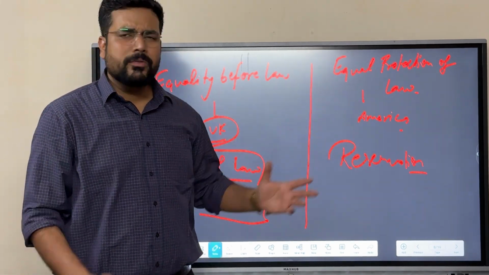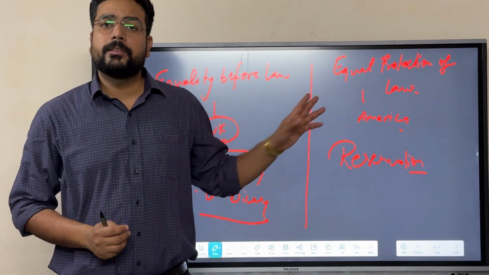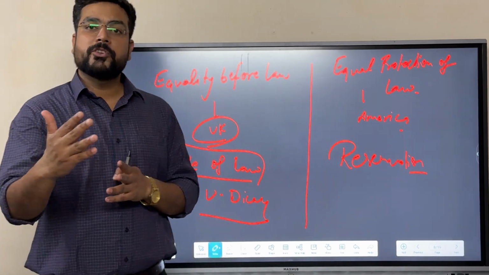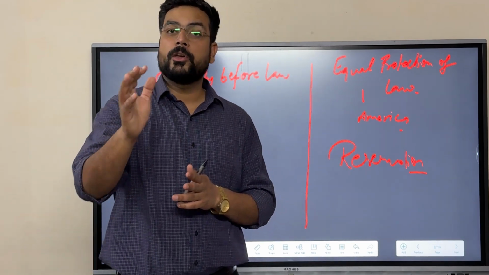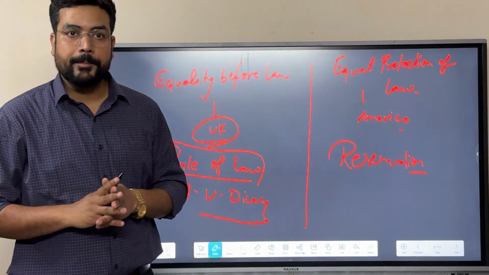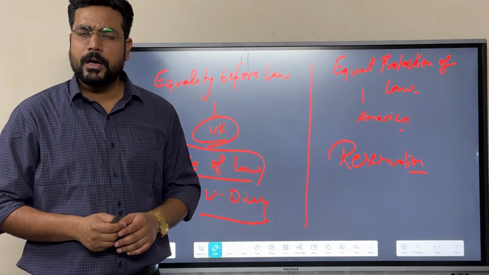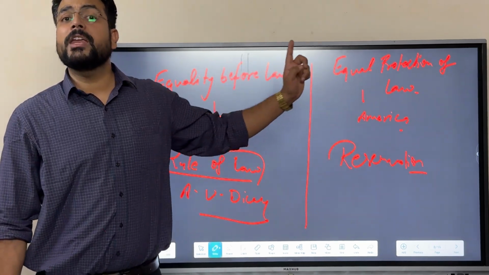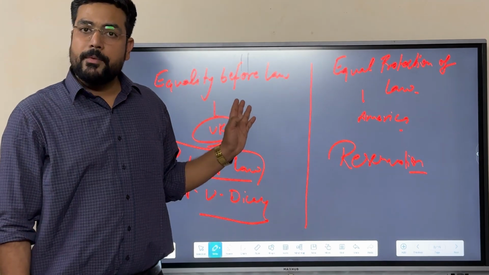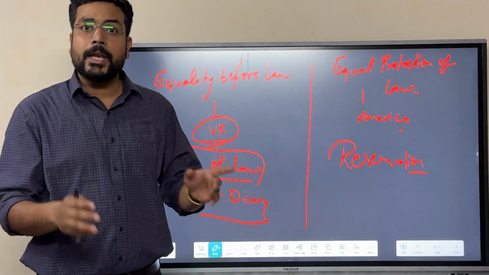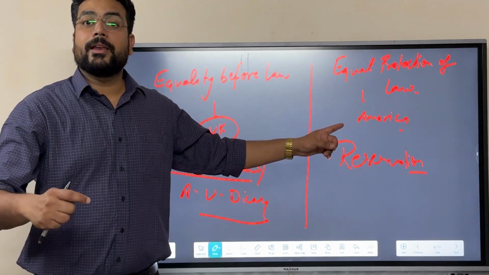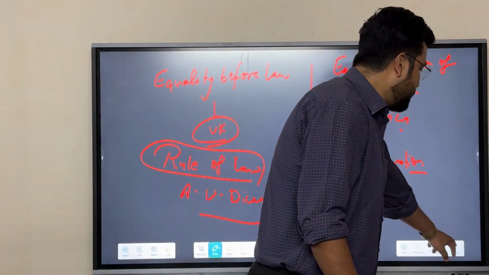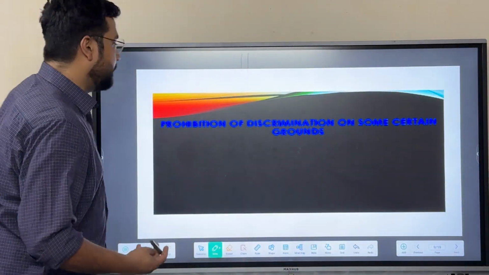And that's why this concept is very comprehensive, where it provides the reservation schemes or the upliftment schemes of a particular vulnerable section of the society. So I hope it would be clear in your mind. There are two concepts under Article 14: equality before law and equal protection of law. Equality before law talks about absolute equality, but equal protection talks about relative or conditional equality. Now we will see the next article, Article 15.